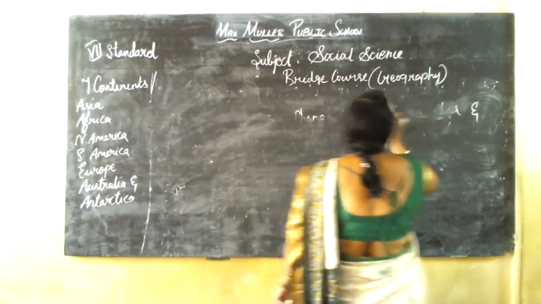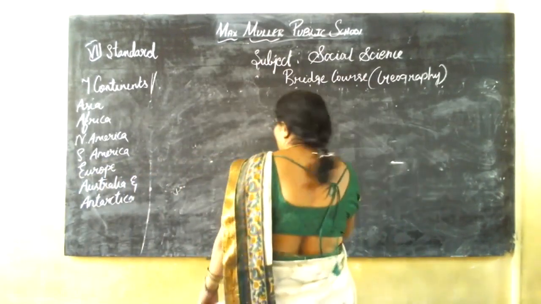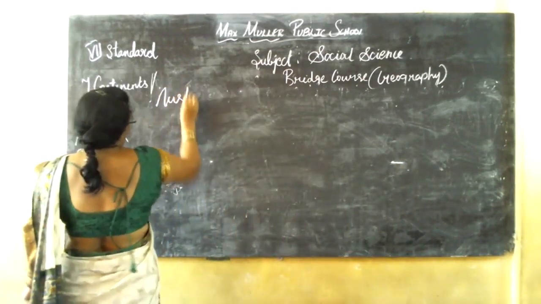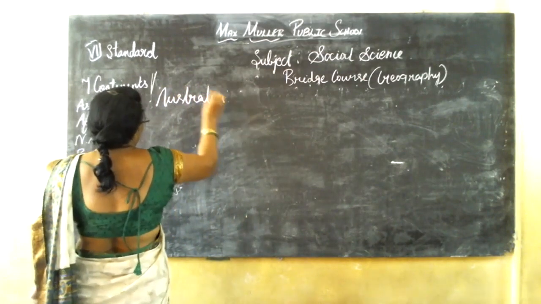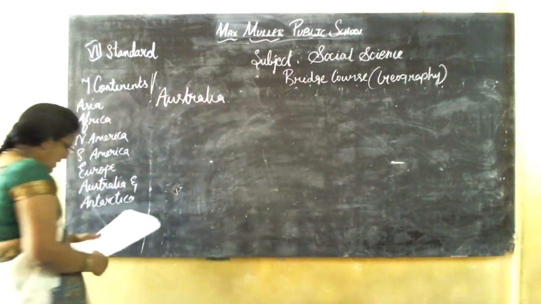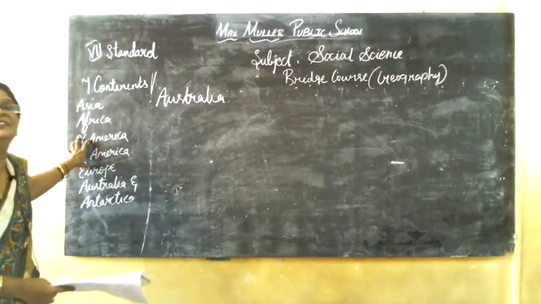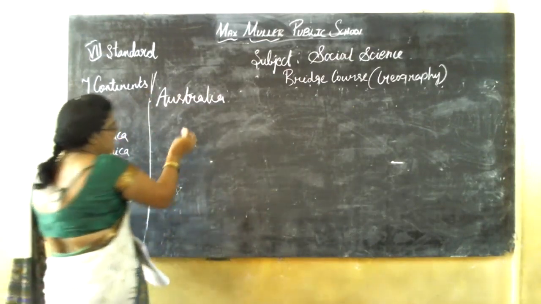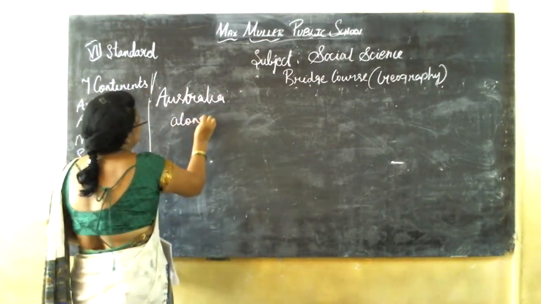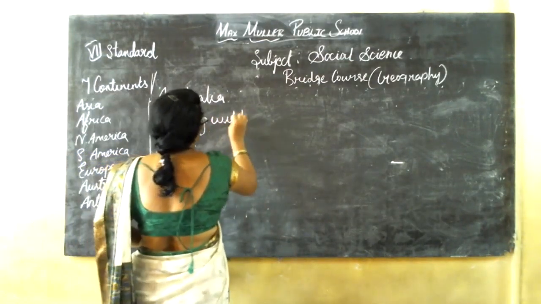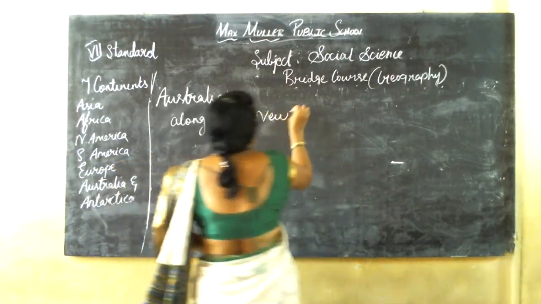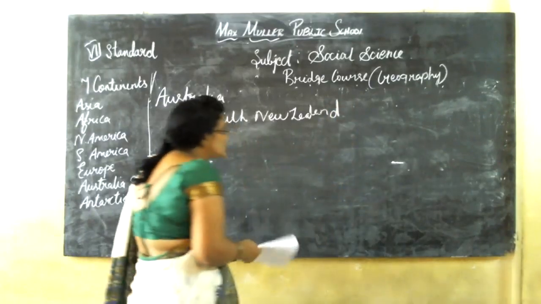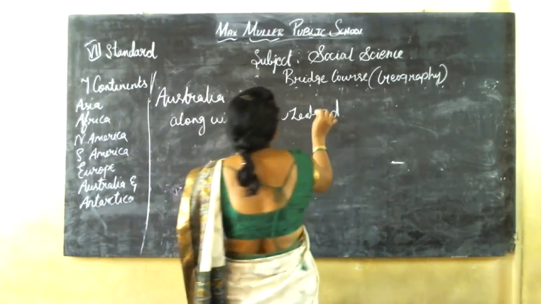The next one is Australia. You all know Australia is along with New Zealand. Australia is a continent along with New Zealand.